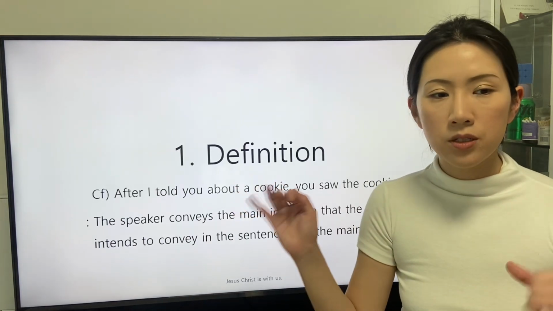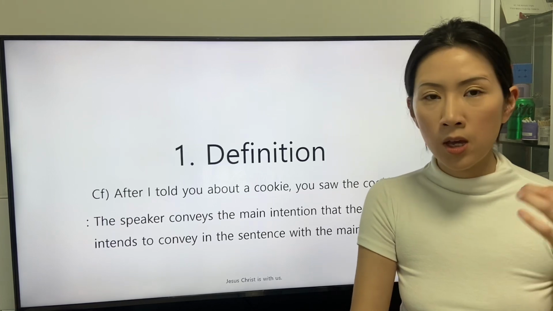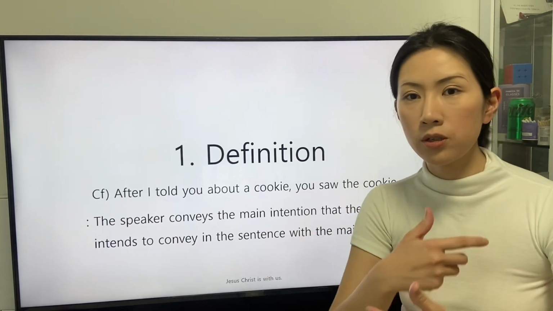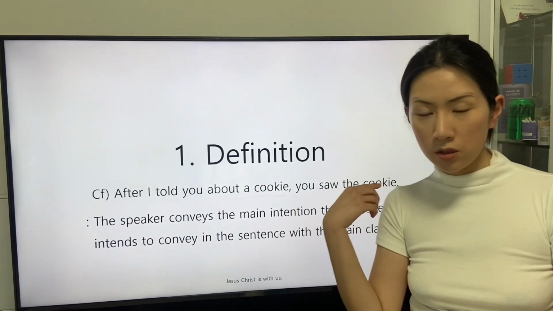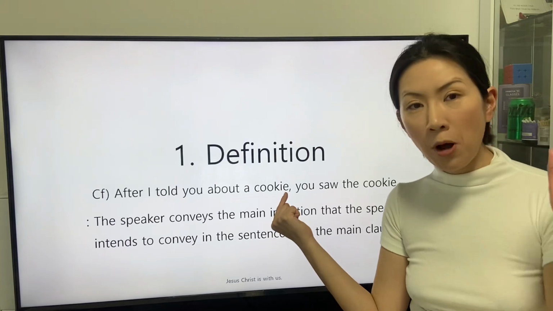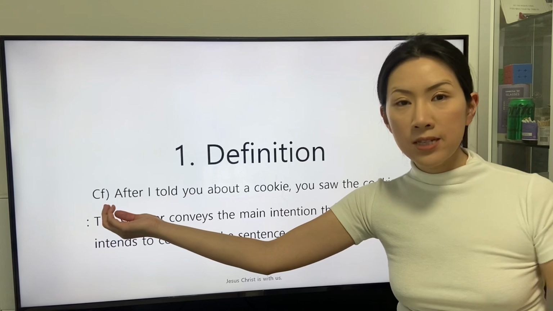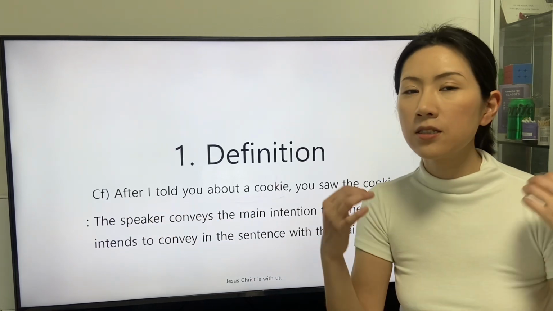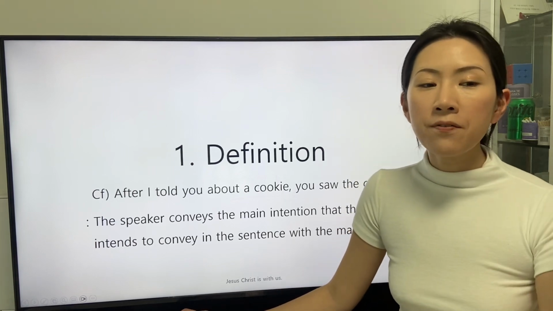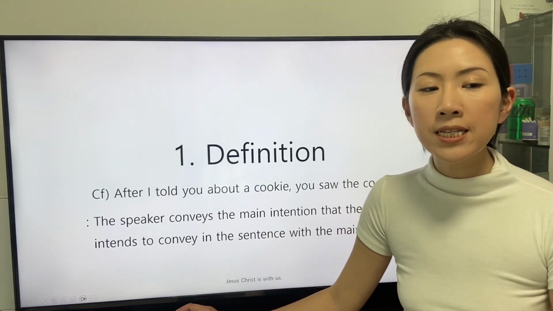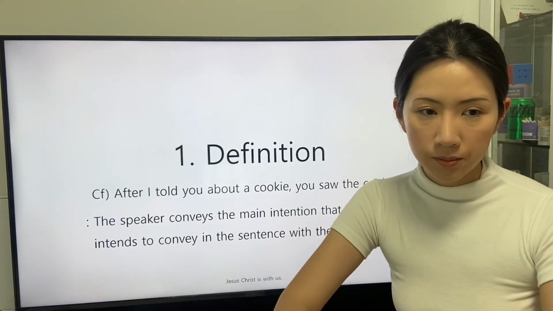There is another sentence. It is stated with the switched order of the subordinate clause and the main clause. We can see that the punctuation mark, a comma, is applied to reveal that the statement of the subordinate clause is complete. The speaker conveys the main intention that the speaker intends to convey in the sentence with the main clause.